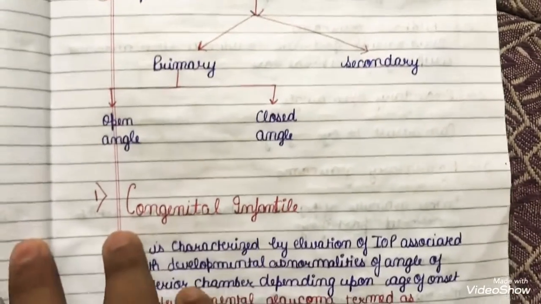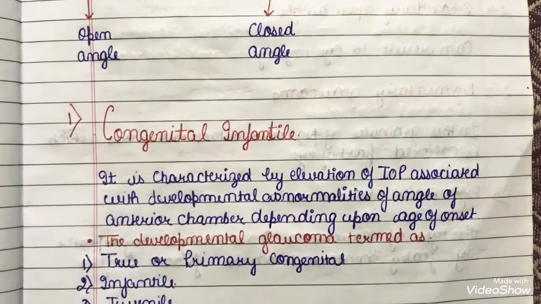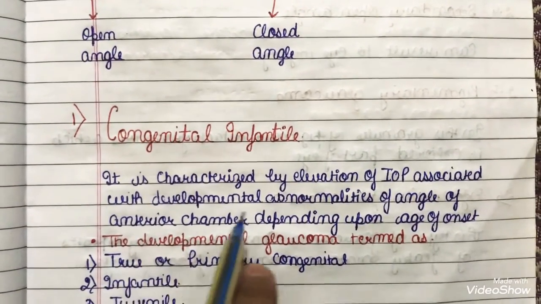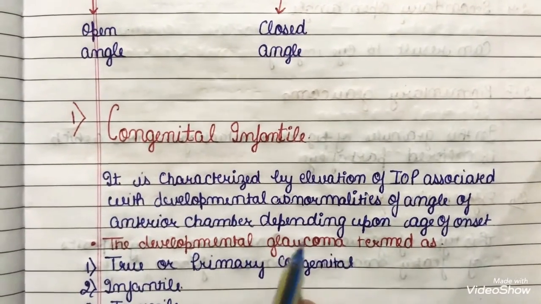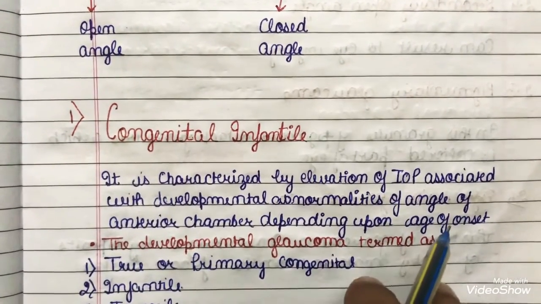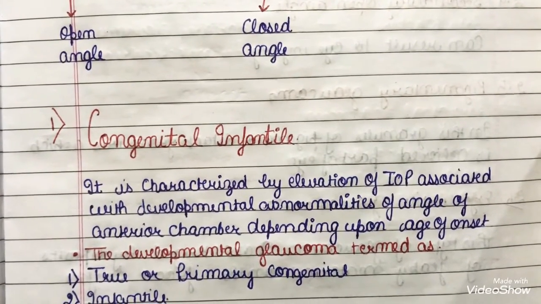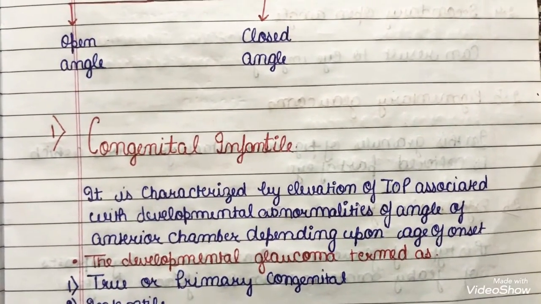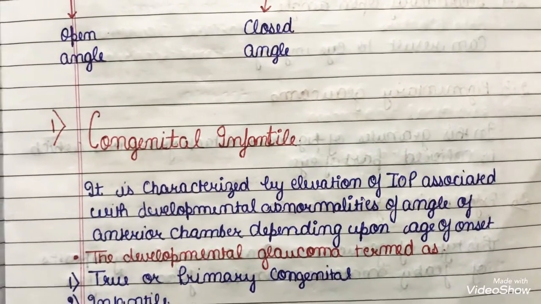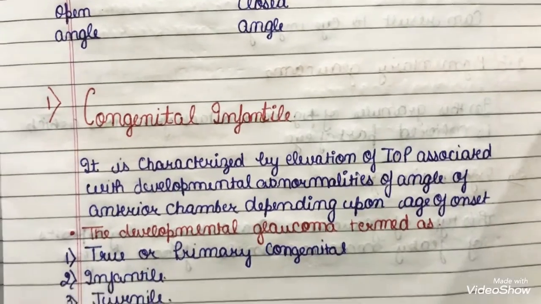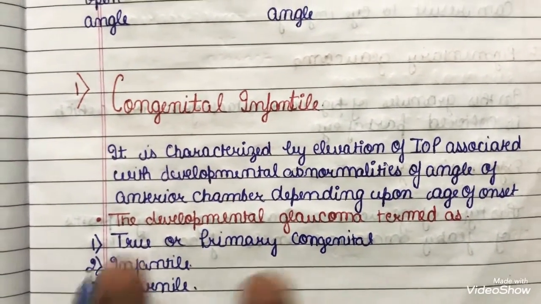Now talking about congenital infantile glaucoma, it is characterized by the elevation of IOP associated with developmental abnormalities of the anterior chamber, depending upon the age of onset. The abnormalities are caused by the increase in intraocular pressure. The developmental glaucomas are termed into three categories: true or primary congenital, infantile, or juvenile.